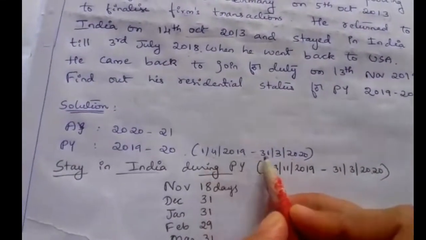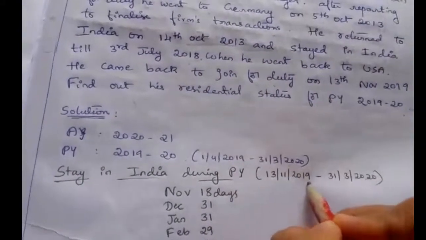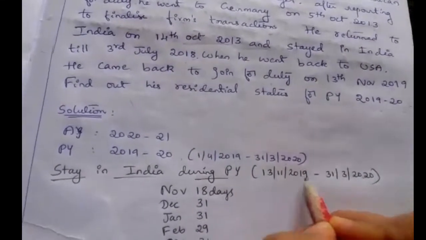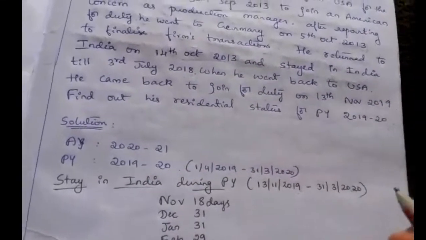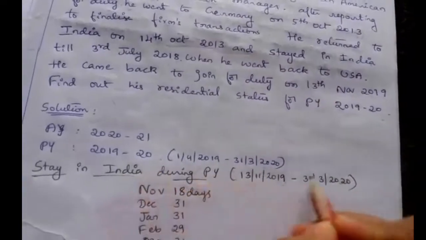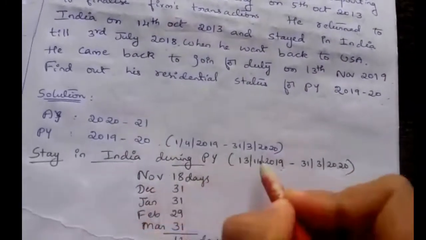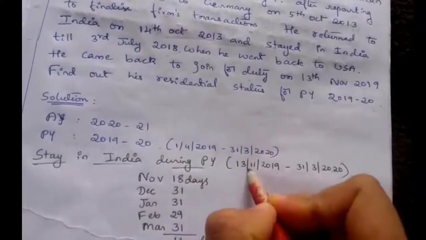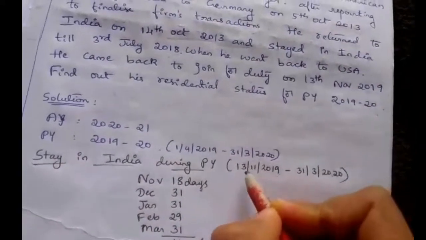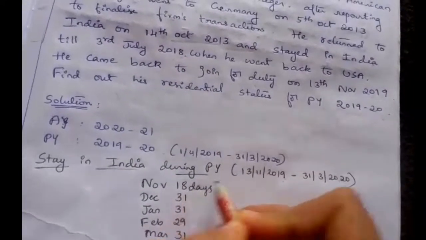So from 1/4/2019 he was non-resident. He came to India on 13th November. Understood? So from that day we have to calculate his residence, from 13th November 2019 till the previous year end, that is 31st March 2020. In the November month he came to India on 13th November, so the first 12 days we have to exclude from November. So that is 18 days.